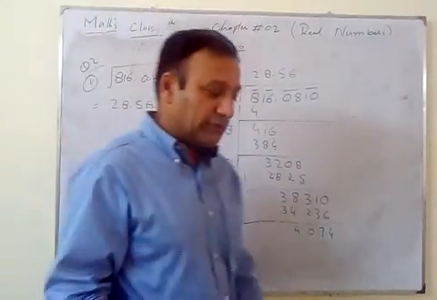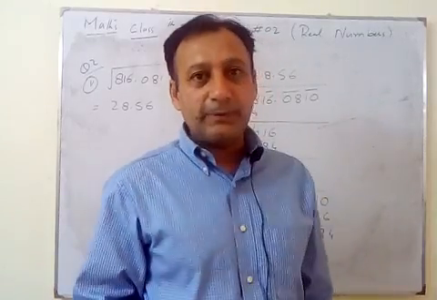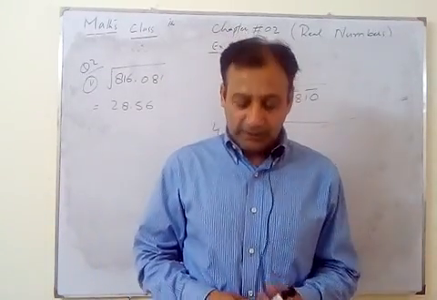28.56. So this is the method to find square root up to 2 decimal places and up to 3 decimal places. Thank you very much.